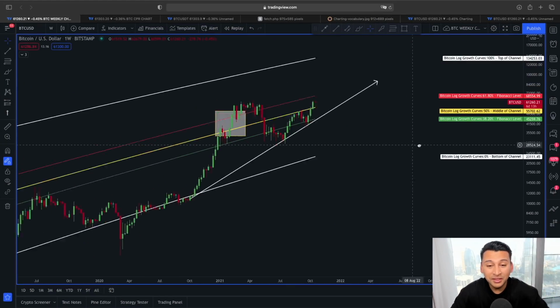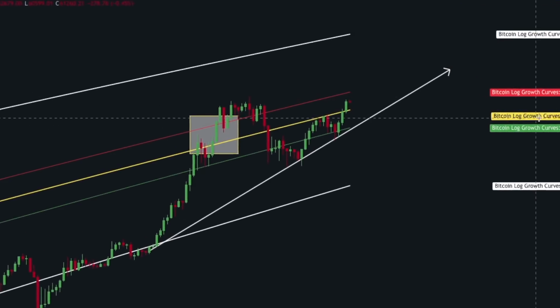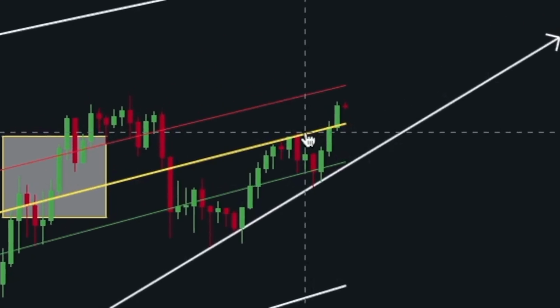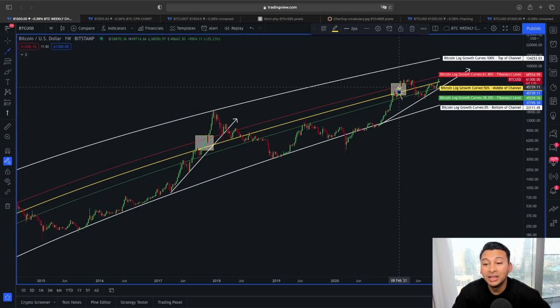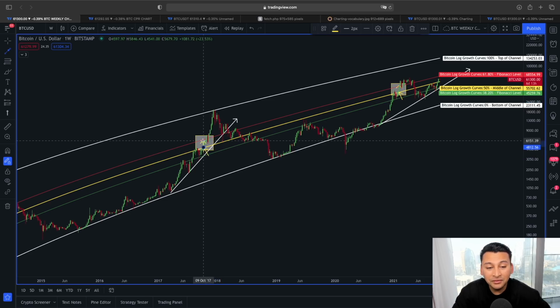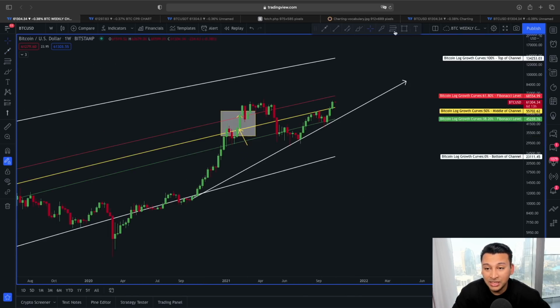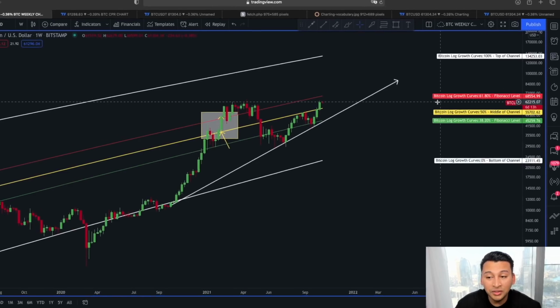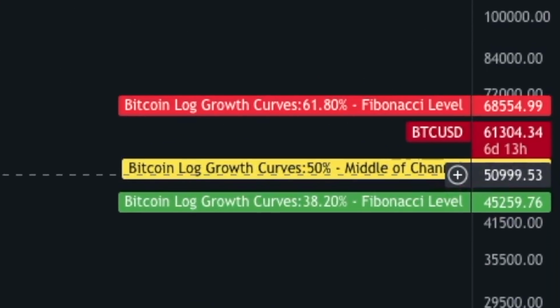As you can see, the price of Bitcoin did find a support above this middle of the channel, which is the Bitcoin logarithmic growth curve of 50%. This is a very good sign, because in the past Bitcoin price action, whenever the support from this middle of the channel was broken, we always tested the next Fibonacci line. In our case, the next Fibonacci line in a weekly time frame is around the 61.80 Fibonacci of the Bitcoin logarithmic growth curve area. So that is around 68,000 now.